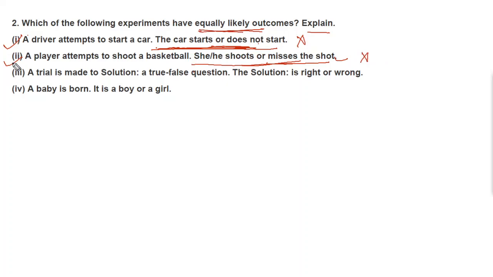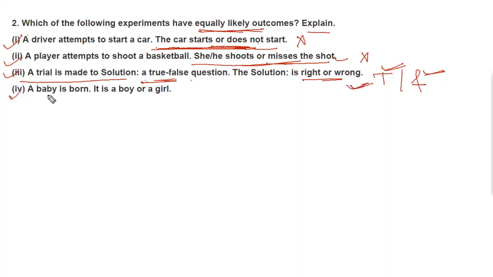Then triple I. A trial is made to a solution. A true false question. So here you can see only two options are there, either true or false. The solution is right or wrong. You have to find whether the solution is right or wrong. So here you can say this is an equally likely outcome. So it has only two options and we don't know whether it is true or false. It has equal chance to be true or equal chance to be false. So you can say it has equally likely outcome.